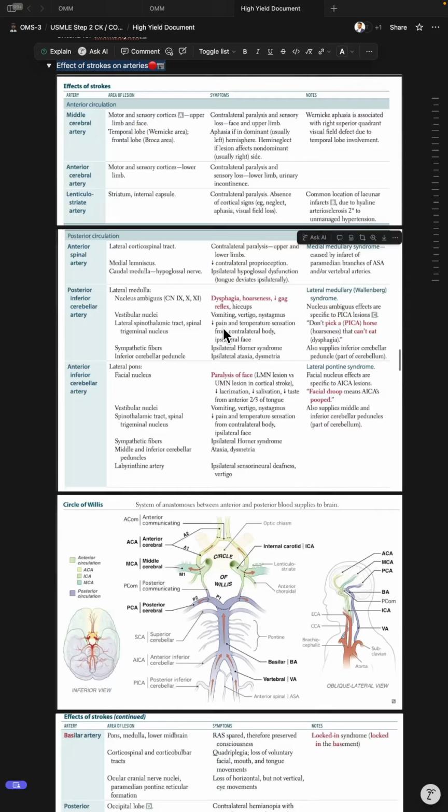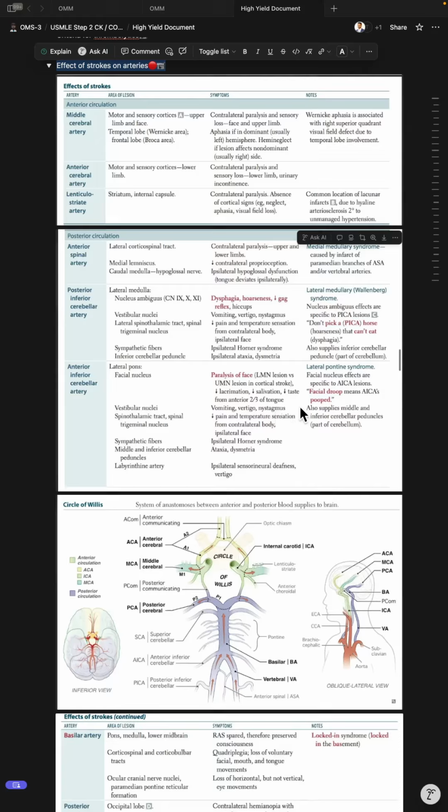Anterior inferior cerebellar artery infarct produces lateral pontine syndrome. Facial nucleus involvement causes ipsilateral facial paralysis, decreased lacrimation and salivation, and loss of taste from the anterior two-thirds of the tongue. Additional findings include vomiting, vertigo, nystagmus, decreased pain and temperature from the contralateral body and ipsilateral face, ipsilateral Horner syndrome, ataxia, dysmetria, and ipsilateral sensorineural deafness. Facial nucleus findings are specific to AICA lesions.